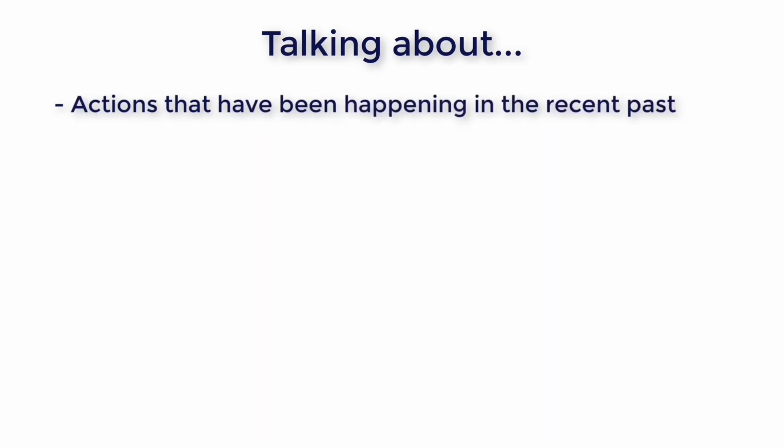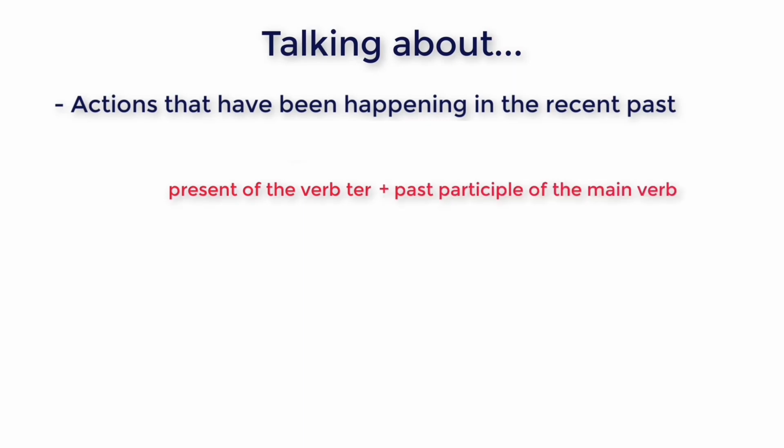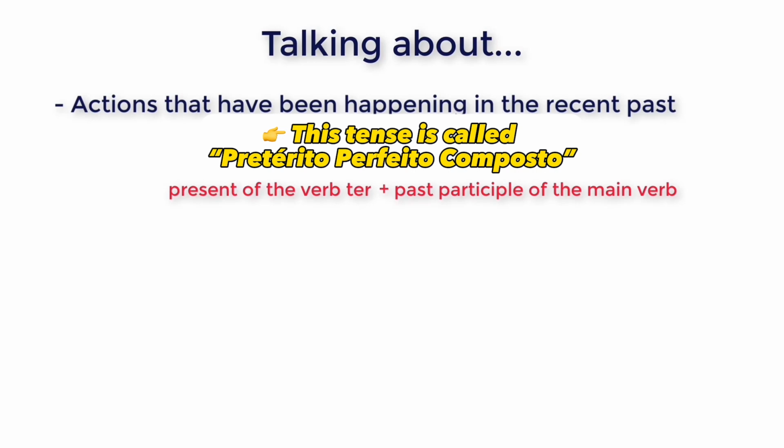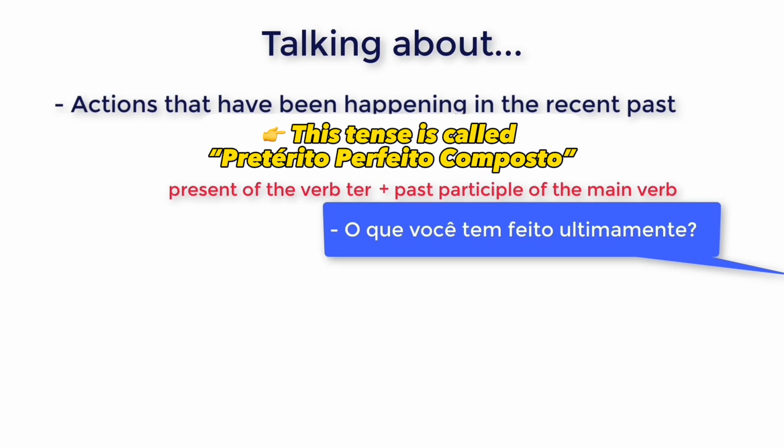Okay, so now let's see how to talk about actions that have been happening in the recent past. For example, what have you been doing lately? We need to use the present of the verb ter plus the past participle of the main verb. For example, to say what have you been doing lately, you can say o que você tem feito ultimamente? So here, the present tense of the verb ter plus the past participle of the verb fazer, which is feito, which is the verb we're using here in this question. So what have you been doing lately? O que você tem feito ultimamente?